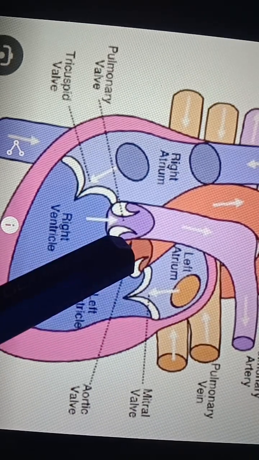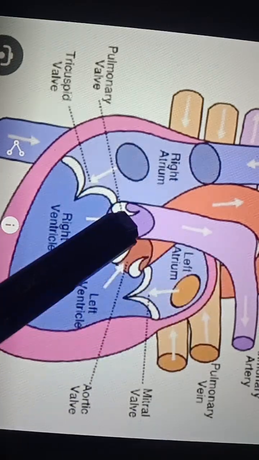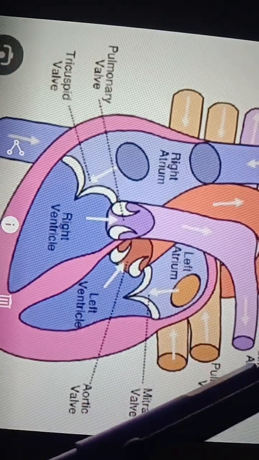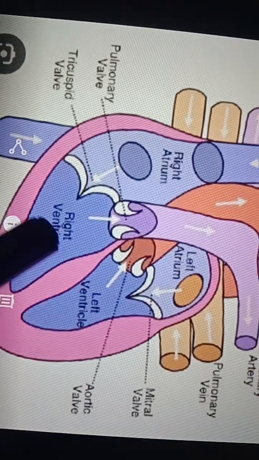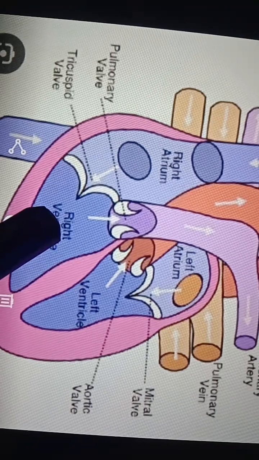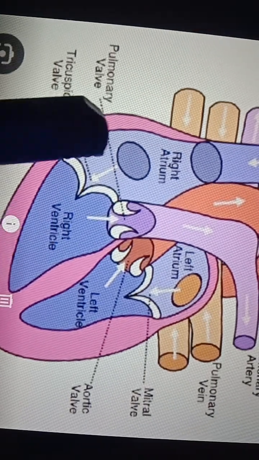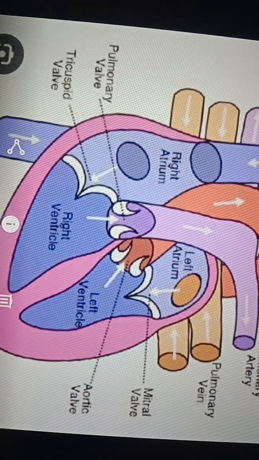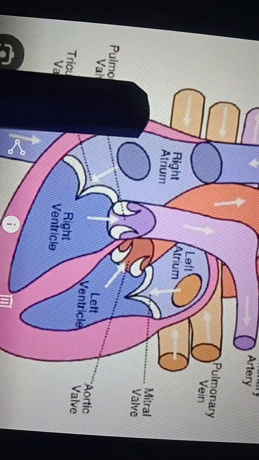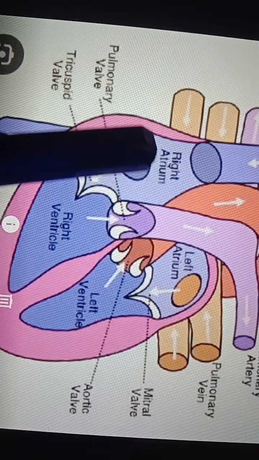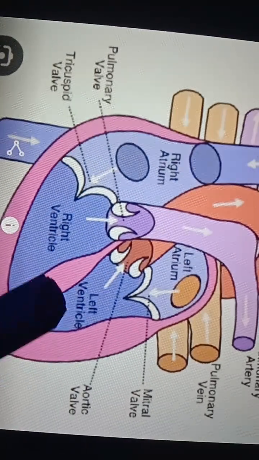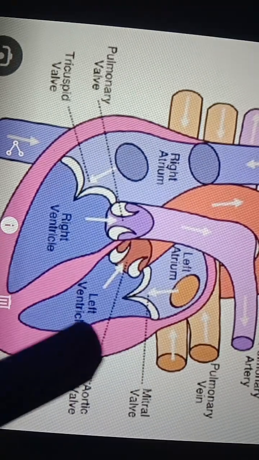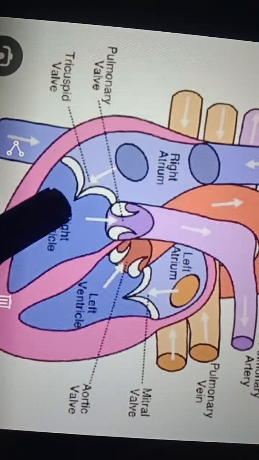Next, through the valves, blood enters into the aorta, and from the right ventricle to the pulmonary artery. In the next stage, after emptying these two ventricles, the auricles will get blood from the lungs and the superior and inferior vena cava. Whenever the auricles are contracted, the ventricles are in the relaxed stage. After contracting, the ventricles again start relaxing and getting blood from the left and right atrium.